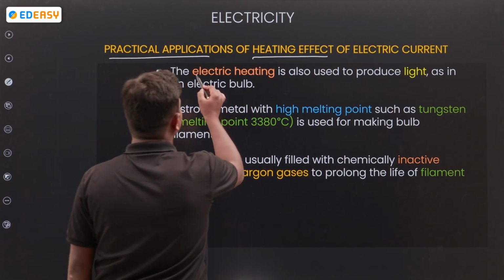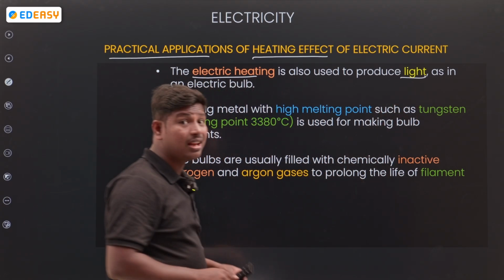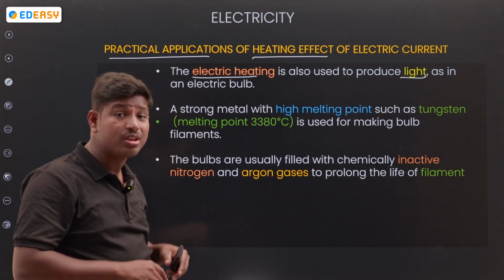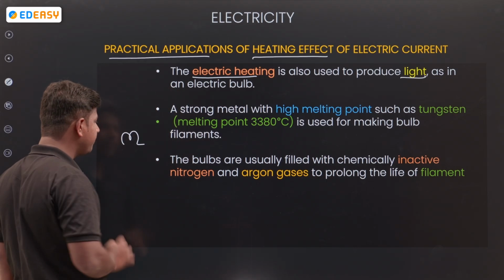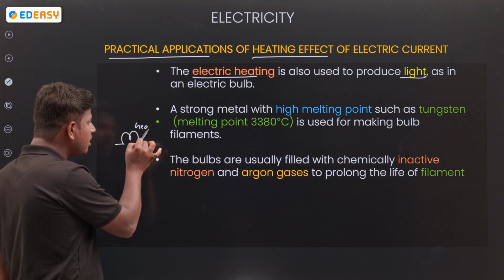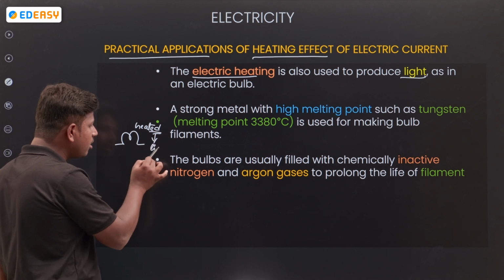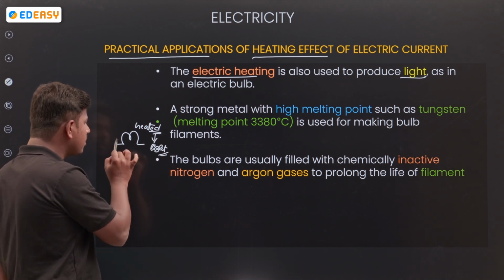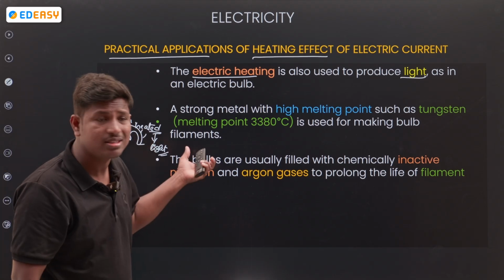Electric heating is also used to produce light. Electrical heating is used for producing light too, because if I take a filament, the filament gets heated, and only then does it produce light.